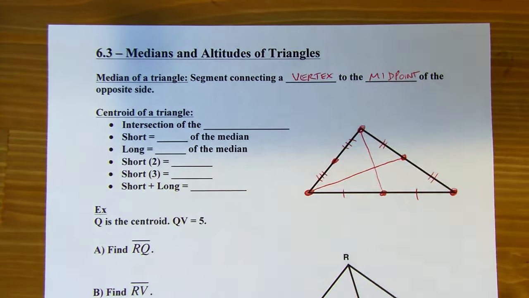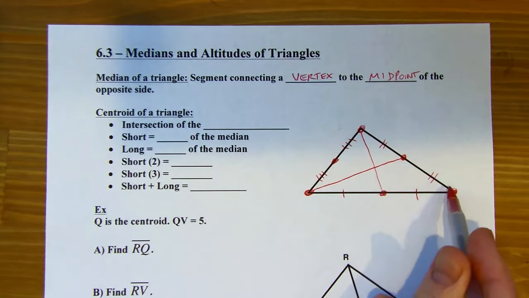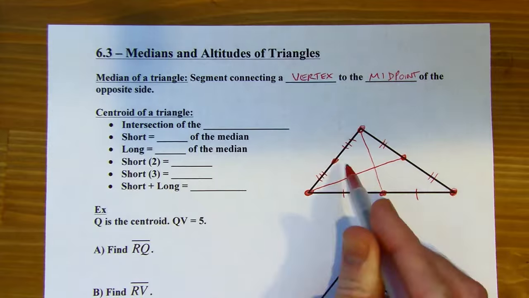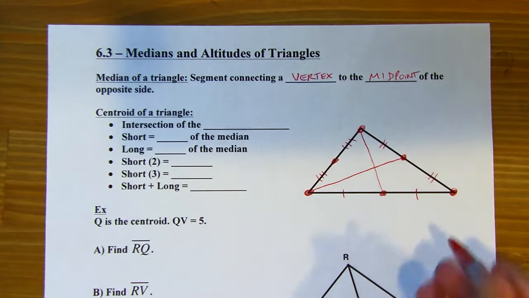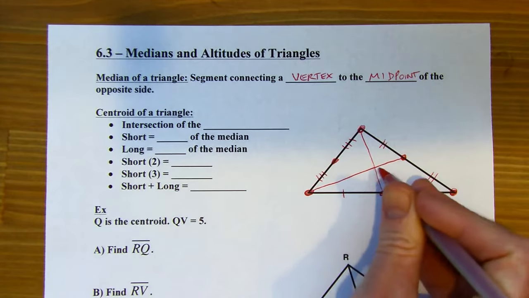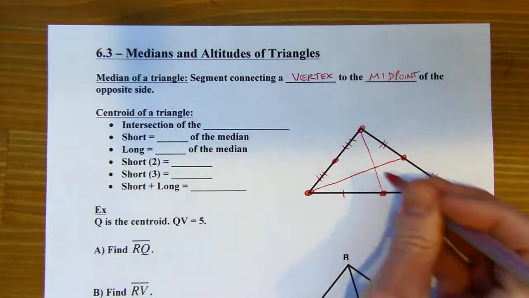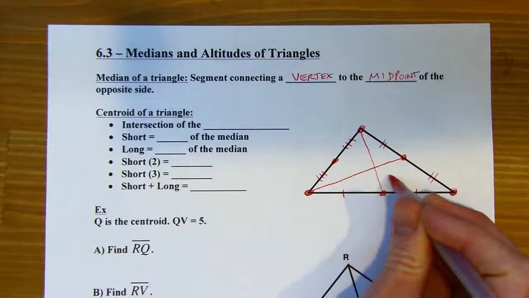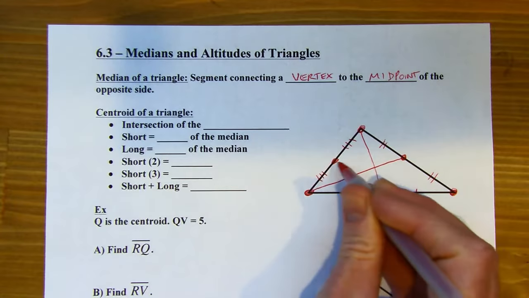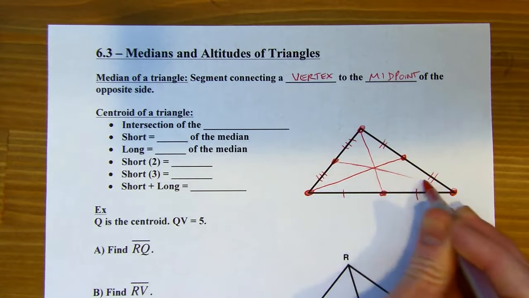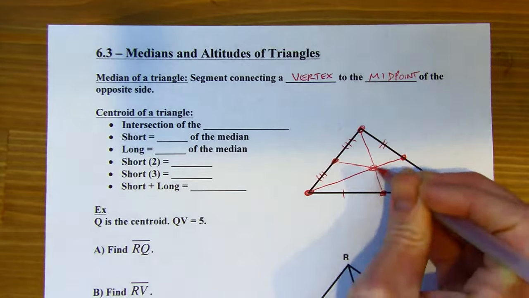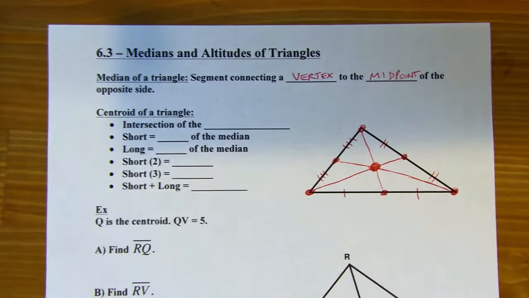Now, I didn't measure this out, but if I were to measure this out carefully, all three of those medians would actually meet in the same place. They're all going to be concurrent. So if you have to make your last line bend a little bit, like it looks like I'm going to have to do, I'm going to do that because I want these three to meet up in the same place. Because if I measured this and was careful, that would always happen with any triangle. All three medians are going to intersect at a single point.